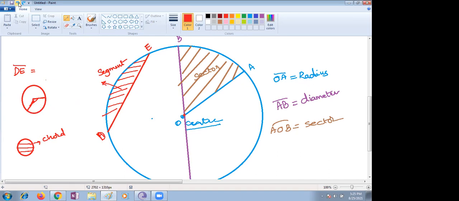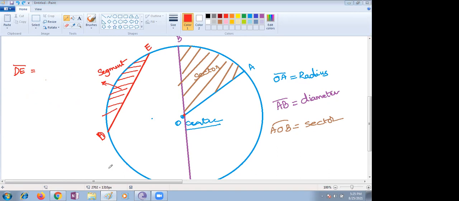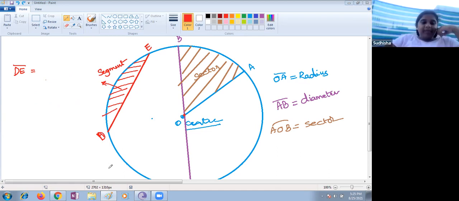That's why I'm saying, we can draw many chords. The longest chord is, what is the longest chord, Nana? Ma'am, diameter. Ma'am, it's a diameter.